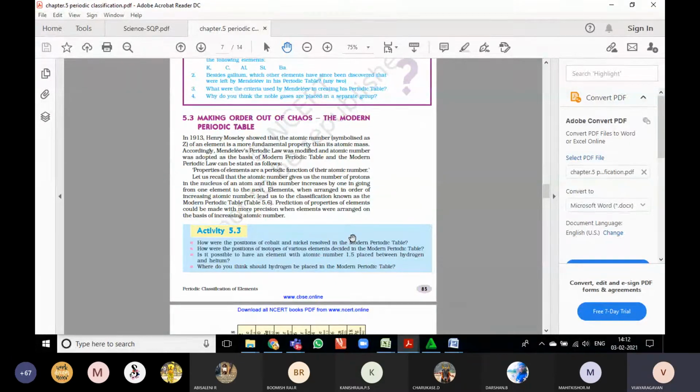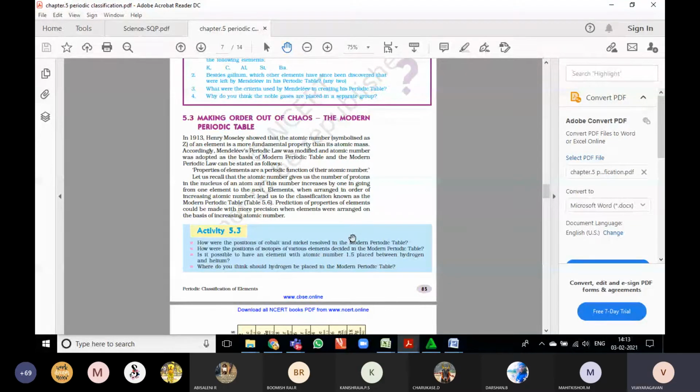So Mendeleev's periodic law was modified, and the atomic number was adopted as the basis of the modern periodic table. Mendeleev gave his table based on the physical properties along with the atomic mass, but the modern periodic table was based on the atomic number.